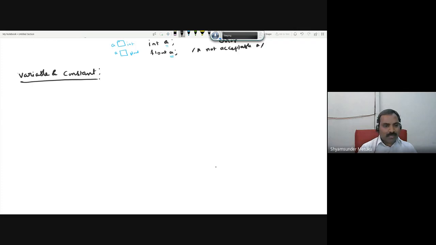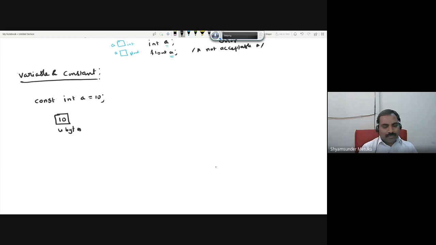Coming to the constant, it is not possible. Let me take an example of how we declare the same A as a constant. Whenever you write the keyword, generally we call it const, before the data type, const int A is equal to 10, then a memory of 4 bytes is created and the value is defined in it.